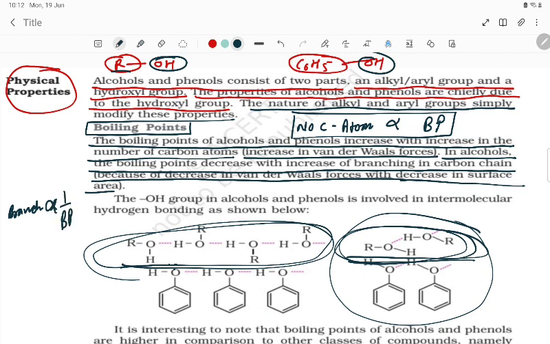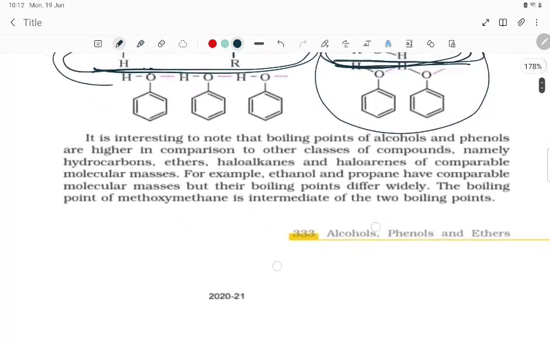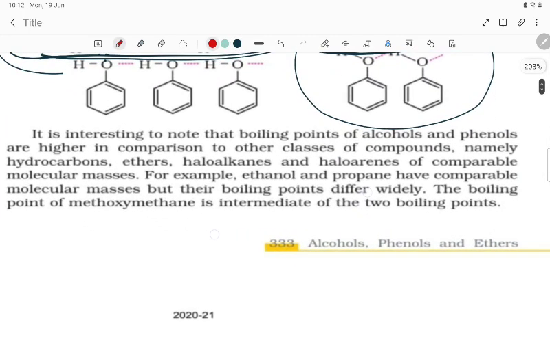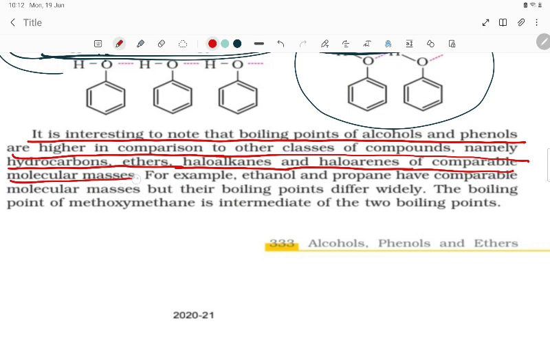The OH group in alcohols and phenols is involved in intermolecular hydrogen bonding as shown. So they are involved in intermolecular hydrogen bonding, we know that one. Now it is interesting to note that the boiling points of alcohols and phenols are higher in comparison to other classes of compounds, namely hydrocarbons, ethers, haloalkanes, haloarenes of comparable molecular masses.